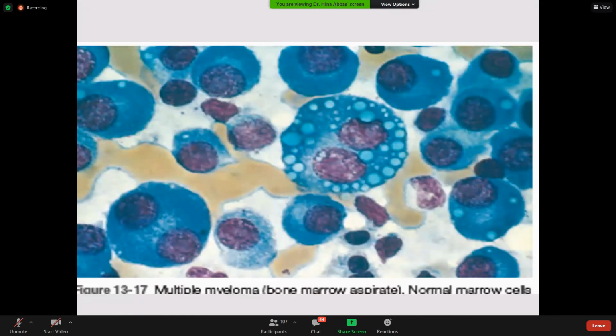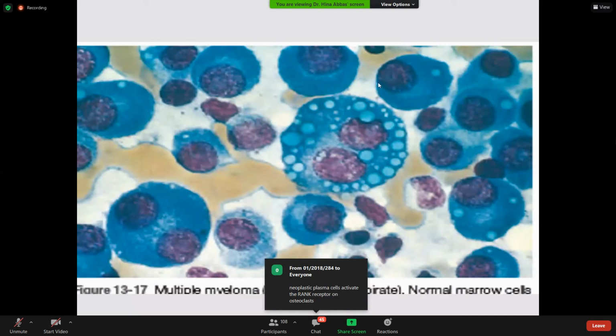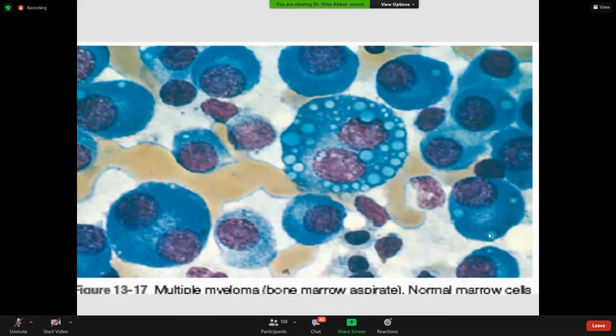Now this is how the plasma cells look in the bone marrow. They have a very classical morphology. They have abundant cytoplasm. Neoplastic plasma cells activate the RANK receptor on the osteoclasts, because of which osteoclastic activity starts increasing and osteoblasts get decreased.